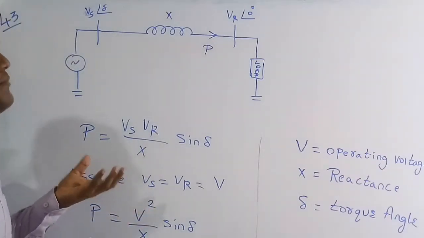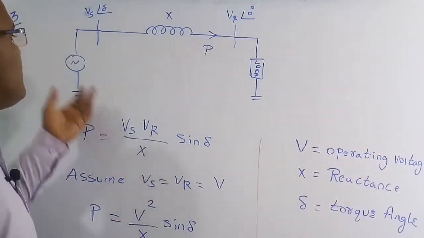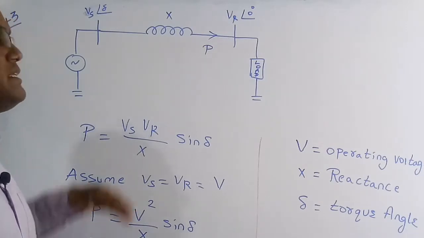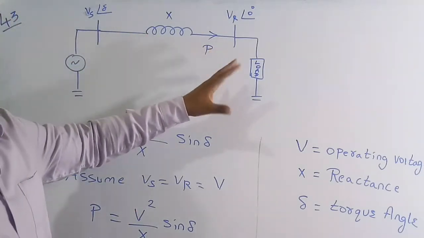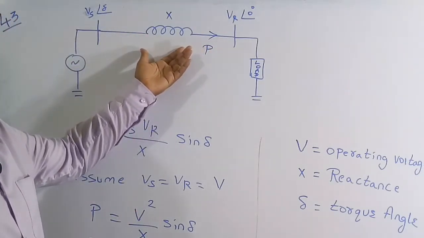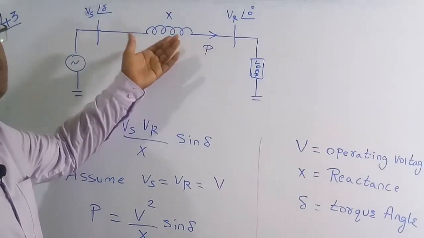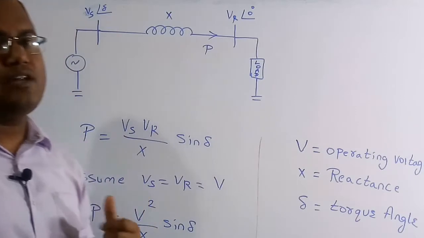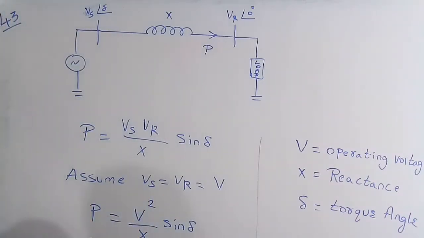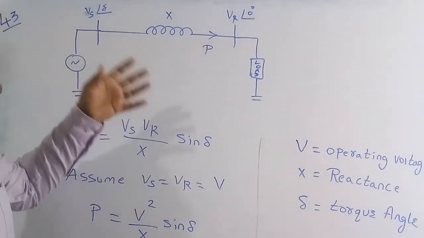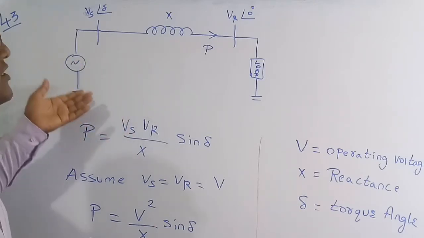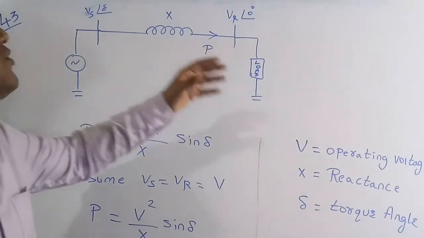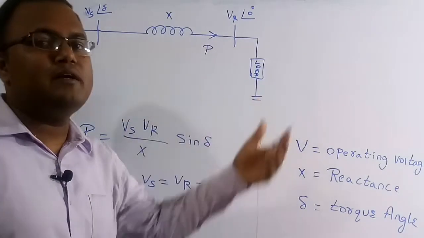Then what is the amount of active power which is transferred from the generator to the load? As the line is an inductive part, we are going to assume it is purely inductive. So inductor cannot consume an active power, it can only consume a reactive power. So therefore we can say the amount of active power generated by the synchronous generator is equal to the amount of active power which is absorbed by the load.